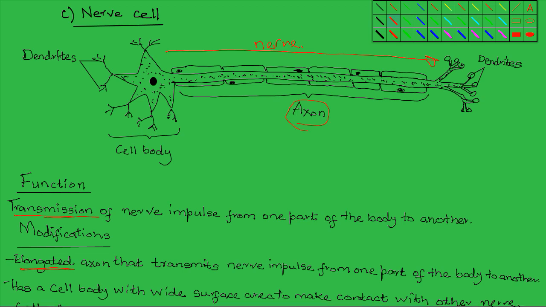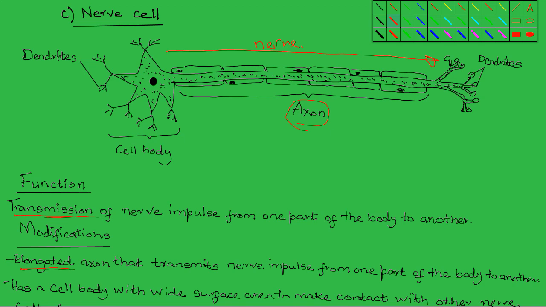Axon can be quite long, and it is this axon that enables the transmission of nerve impulse from one part of the body to the other. For example, from the spinal cord within the backbone to the remotest cell in the toes of the legs. That conduction of the nerve impulse will be carried out by the axon.